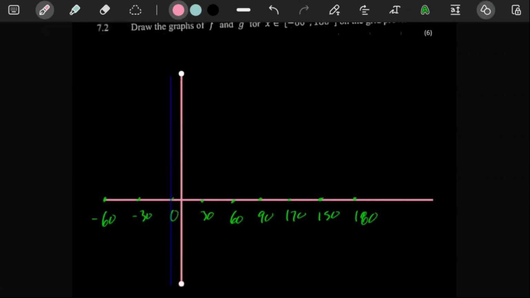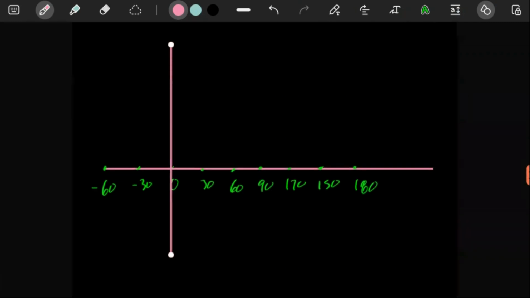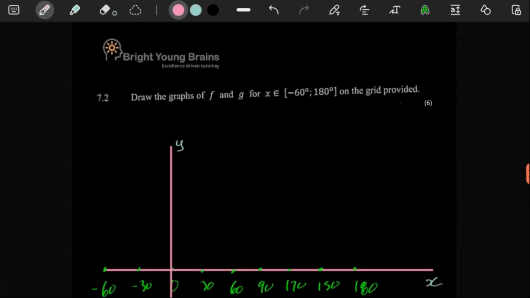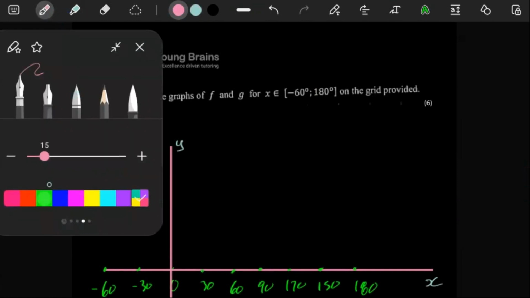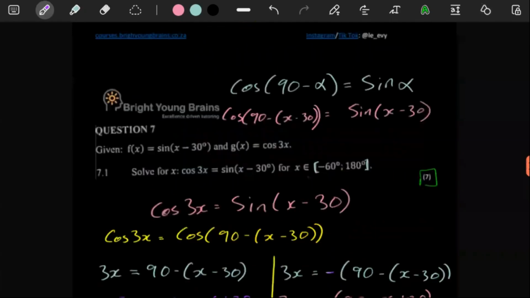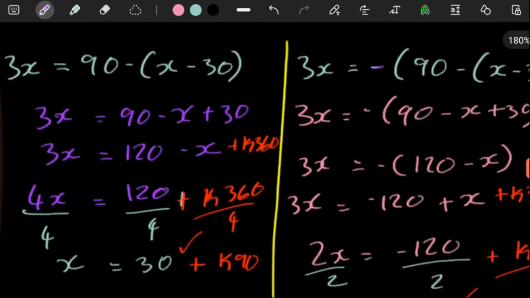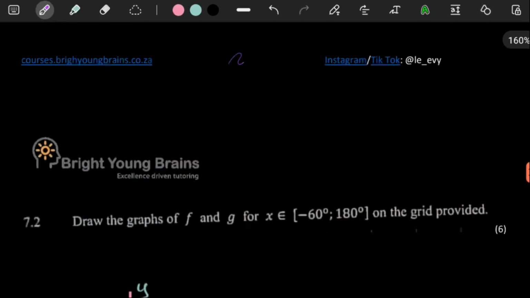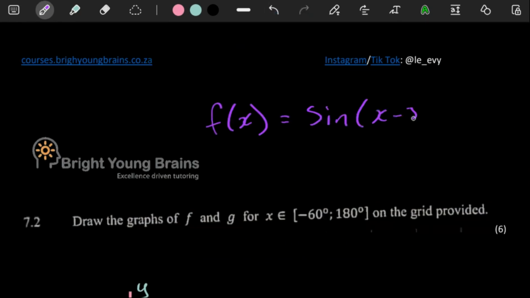There we go. So this is our y-axis, up here, and this is our x-axis. So if you're going to draw your two equations, this is where your knowledge of your standard equations comes into play, because remember the first graph. Let's see which graph here. The graph of f of x. Let's see what f of x looks like. We have f, and then they told us it is equal to sine x minus 30.